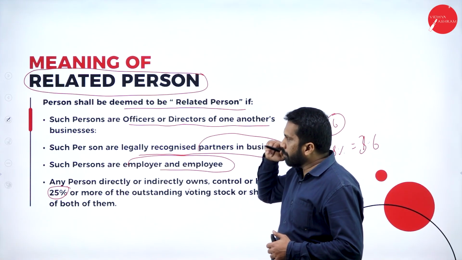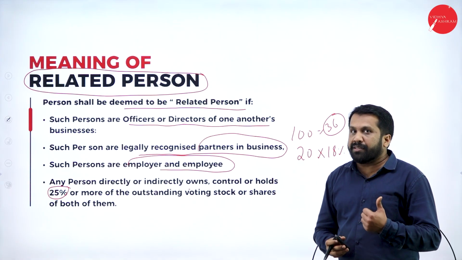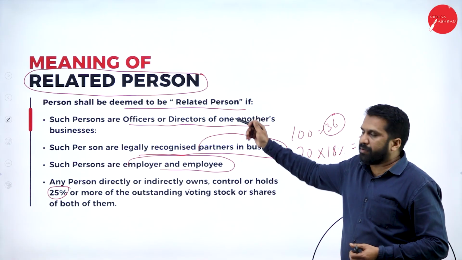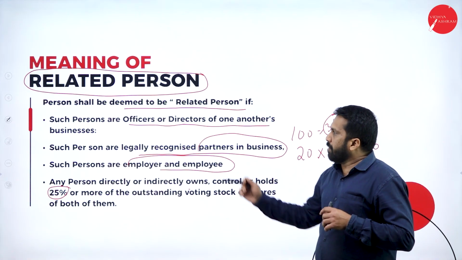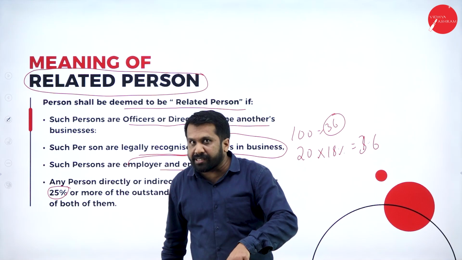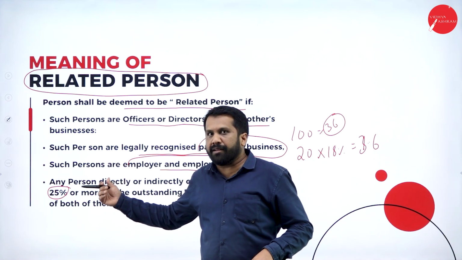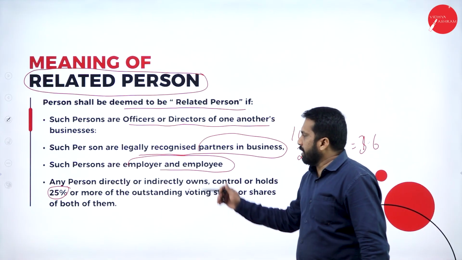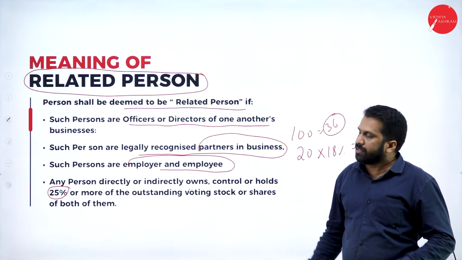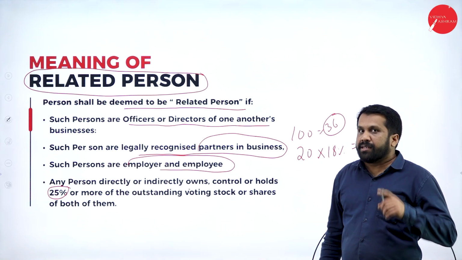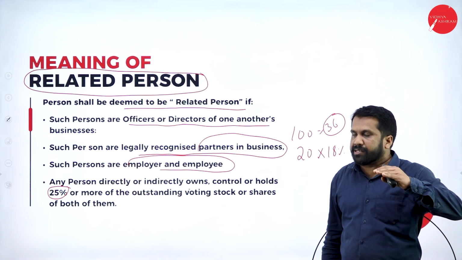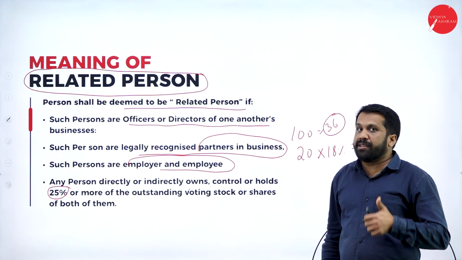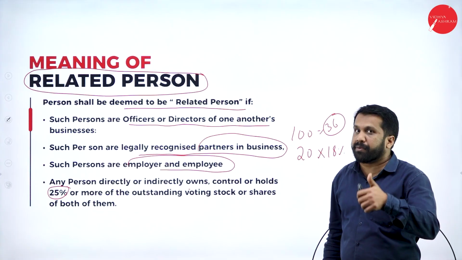Now, again I'll repeat. If you are trading with a person who is your officer, who is your manager, obviously the selling price will be lesser than the market price. If you are selling goods to the employee or employer itself, 100% the selling price will be half of the market price. And selling to the person who is your partner in the business, definitely the price will be less. See, when you show the selling price less, your tax is also less, and the government will suffer loss. That's why you always have to go with MRP, the market price.